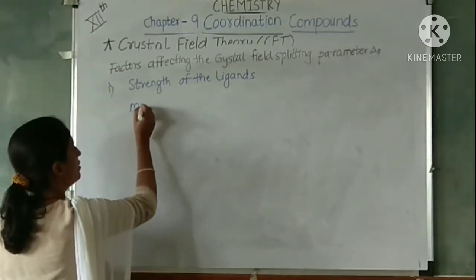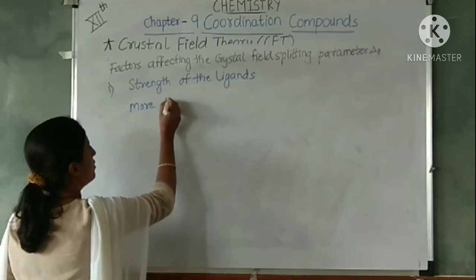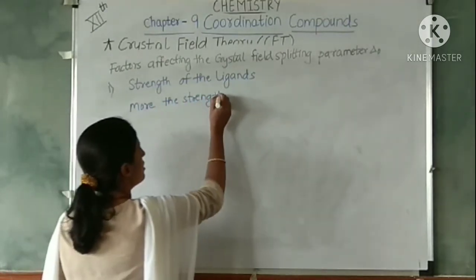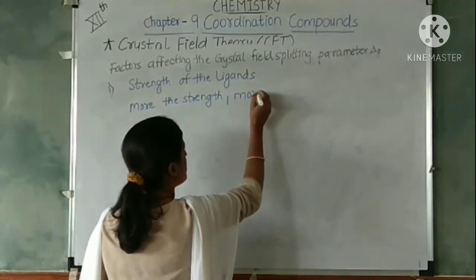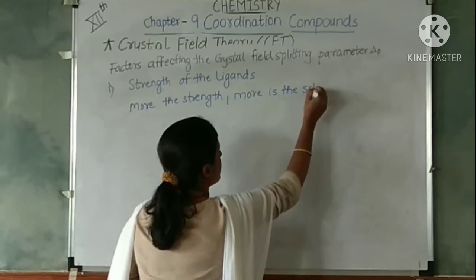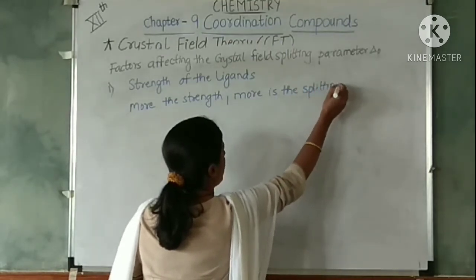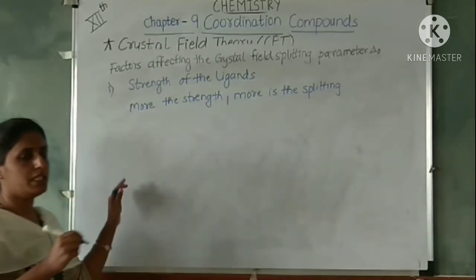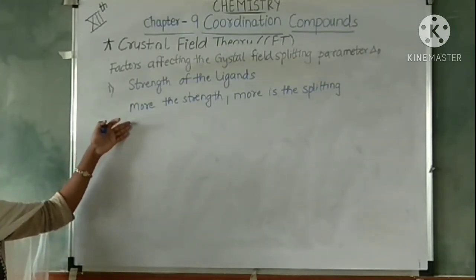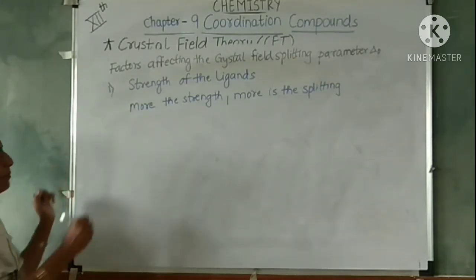More the strength, more is the splitting of the d orbitals, and hence the energy gap between the t2g and eg levels is more. Okay, more stronger the ligand, more is the splitting.